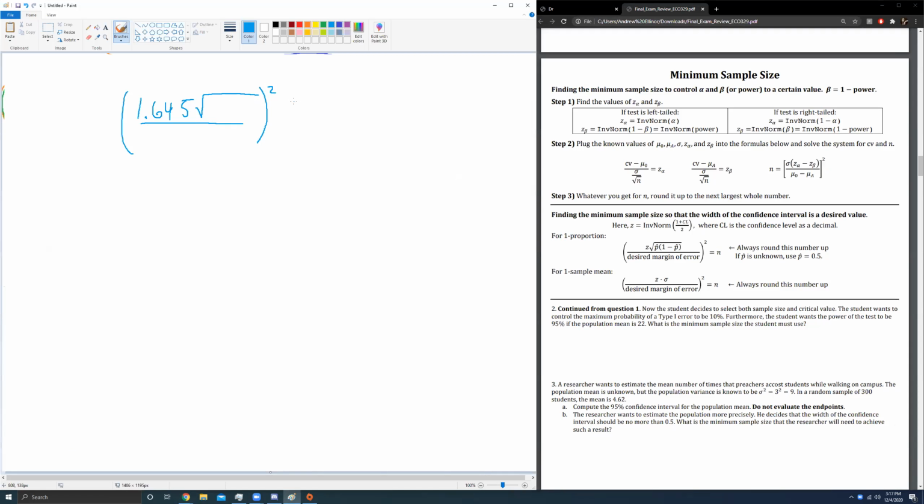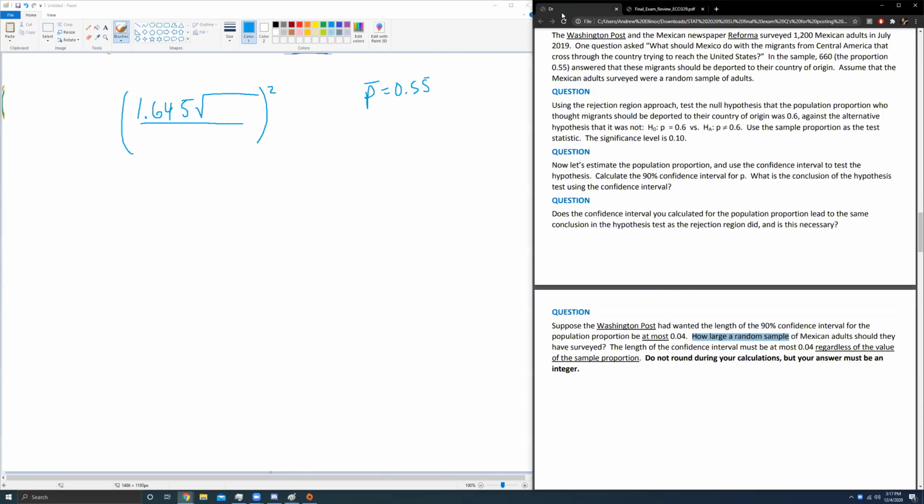For p bar, you might think to use 0.55. After all, that was the p bar value we calculated before. But you need to pay attention to a little note that will sometimes be in this question. We want the margin of error to be, or we want the length to be 0.04, regardless of the value of the sample proportion. When you see this phrase, unless they say something like, it continues to be believed that the sample proportion will be 0.55, and instead we see a sentence like this, we have to use p hat equals 0.5. Do not use 0.55 here. So we're going to use 0.5 here, and 1 minus 0.5 in the middle.